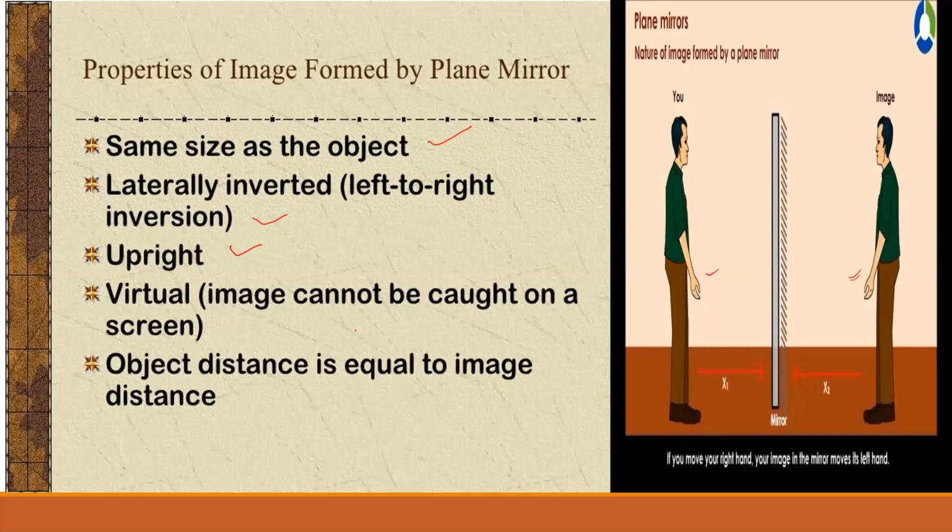Virtual, image cannot be caught on the screen, means it can't be formed on a screen. This is a screen here acting. It is not forming on the screen, but it is forming behind the mirror. Image distance is always equal to object distance. This distance is always equal to this distance. Distances are equal. So these are the properties of image formation by plane mirror.